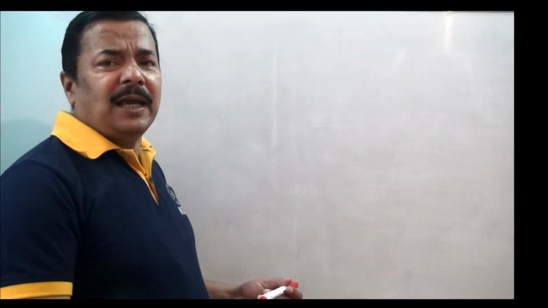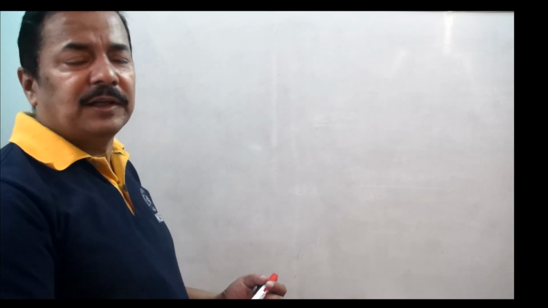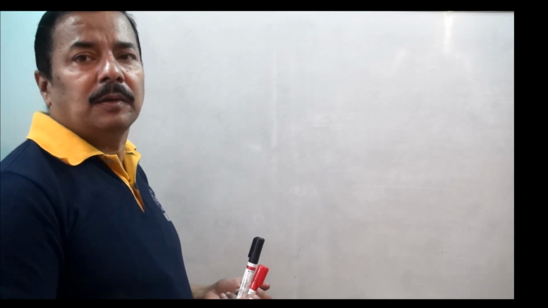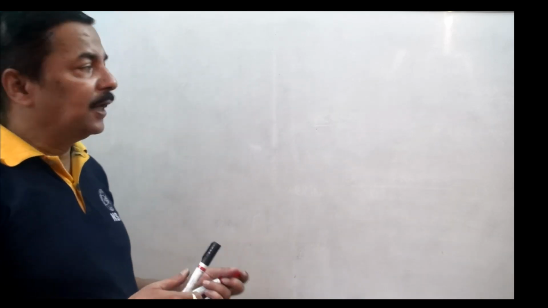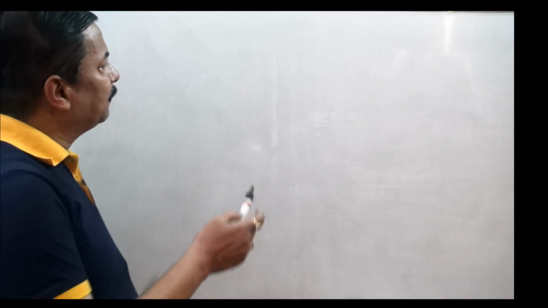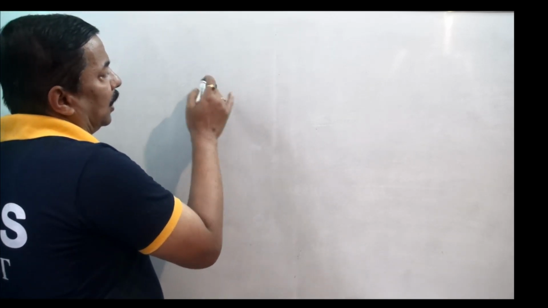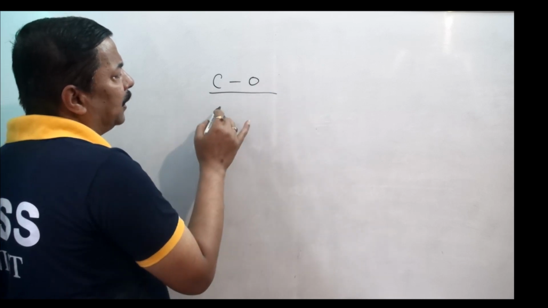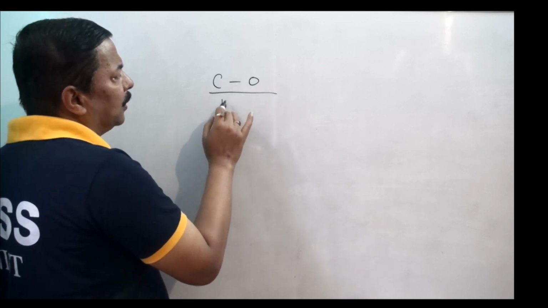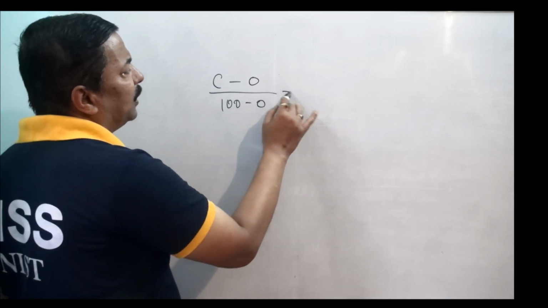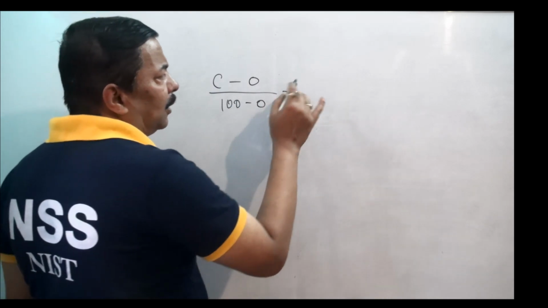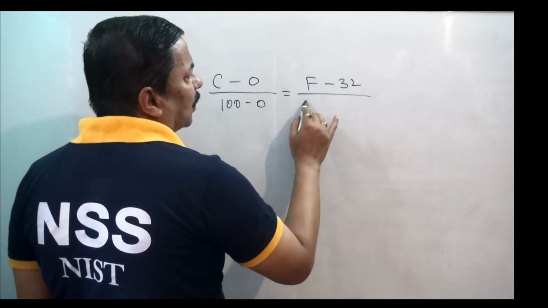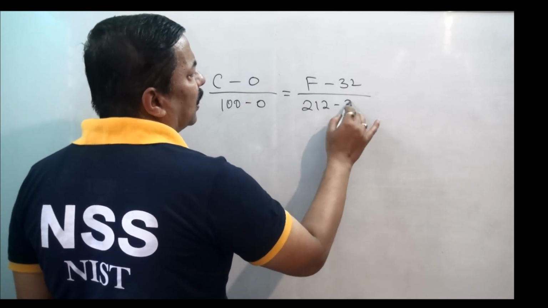Now we are getting a general formula. If you want a formula for conversion of temperature in different scales, we can get it this way. In centigrade, C minus lower fixed point by upper fixed point minus lower fixed point. In Fahrenheit, F minus lower fixed point by upper fixed point minus lower fixed point.